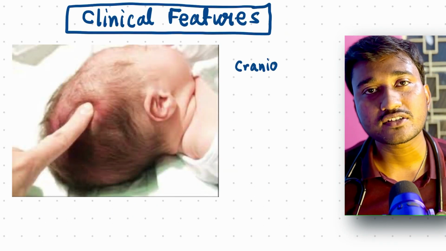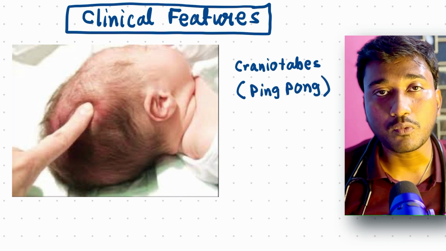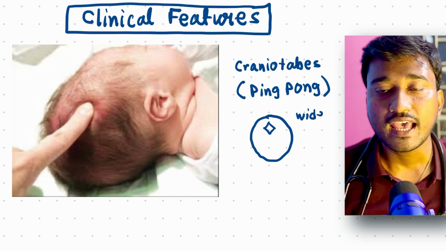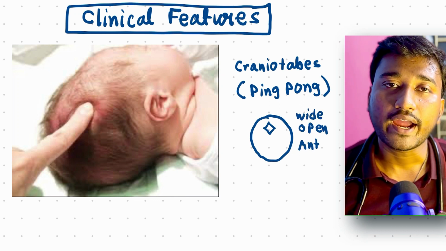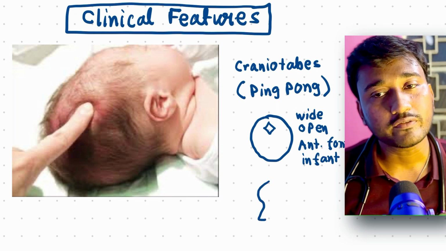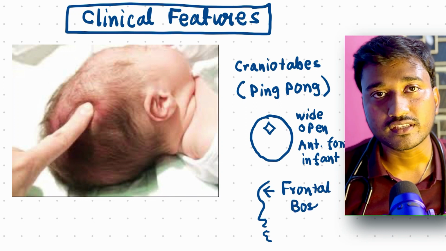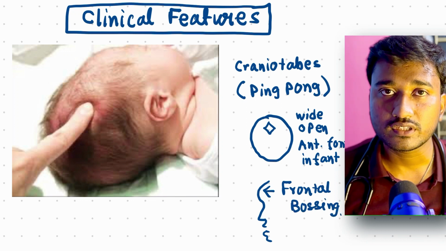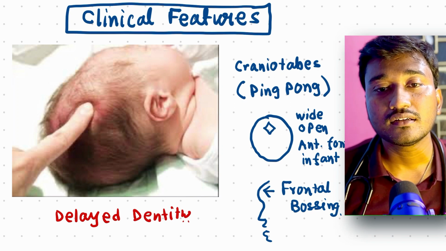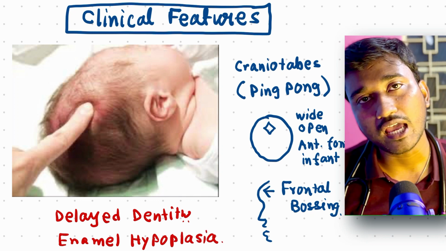What are the clinical features of rickets? Patient could be having craniotabes, that is ping pong skull. There is reduced mineralization, that is why this is happening. And also there could be wide opening of anterior fontanelle, and there could be frontal bossing. These things actually happen when the disease becomes chronic. Okay, and also there could be delayed dentition, or enamel hypoplasia.